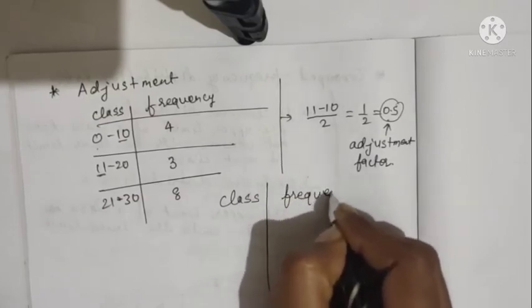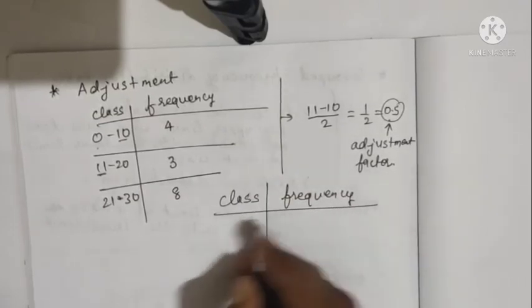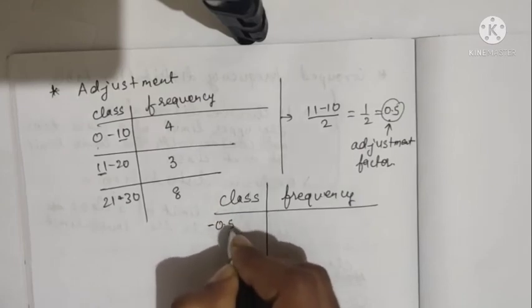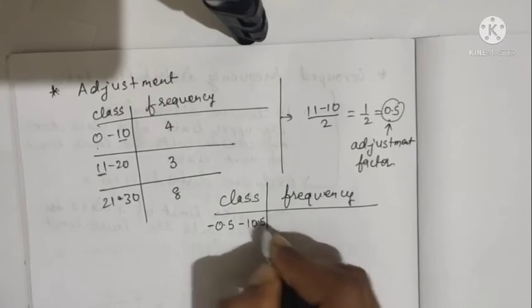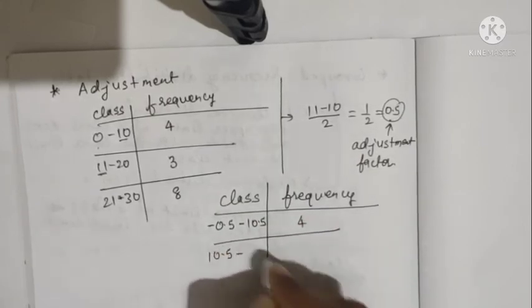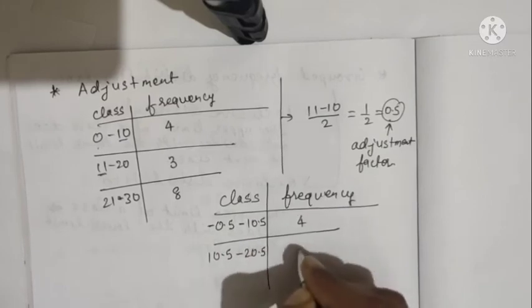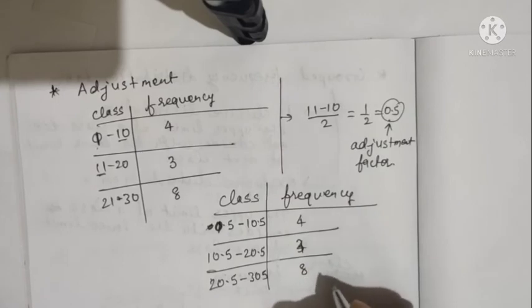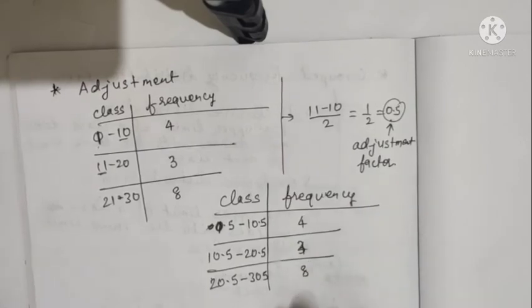Then this distribution will be in the form of exclusive distribution, like 0.5 to 10.5, 10.5 to 20.5 and 20.5 to 30.5, and frequency remains the same.